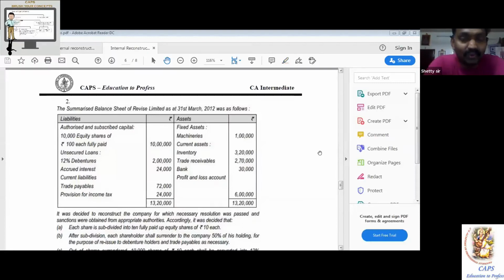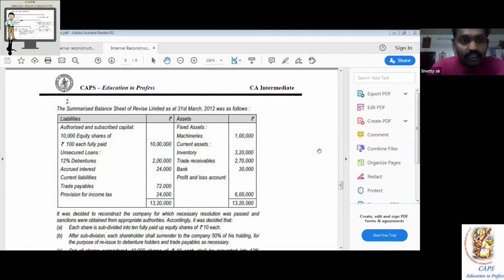This is probably one of the best questions under the share surrender approach. You will not find many questions under share surrender approach, so I put a lot of restrictions as far as this question is concerned.